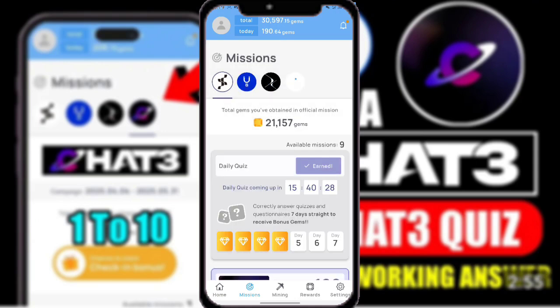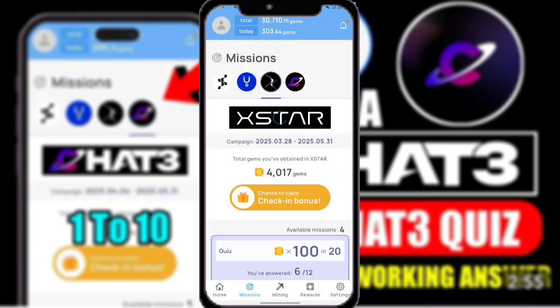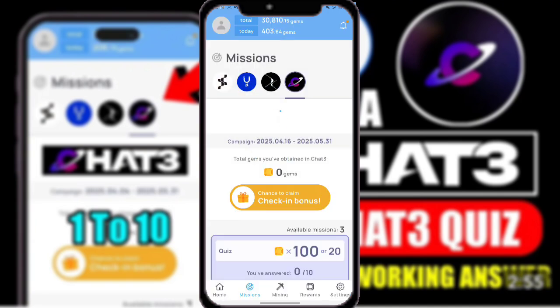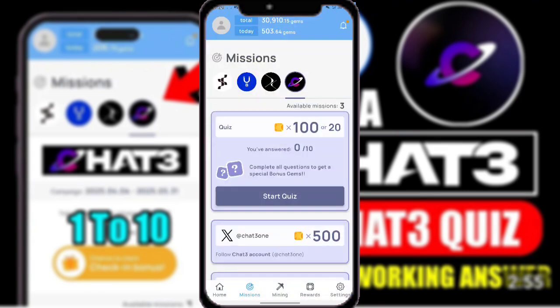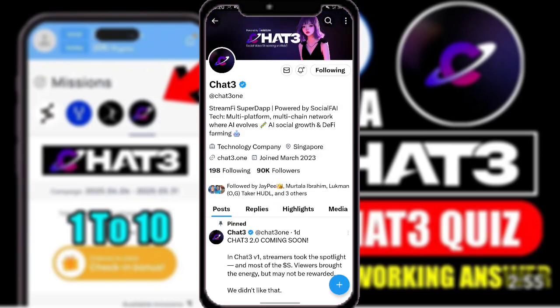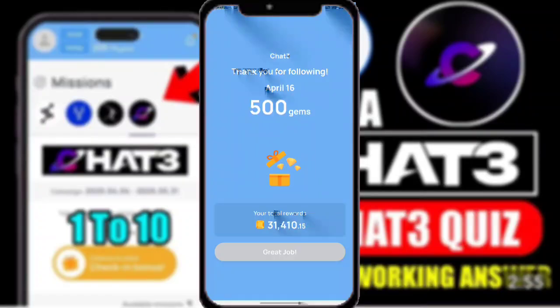So we have an increment of another mission, which is Chart 3, so we'll answer it together. So let's go for a user form daily check-in. So congratulations, I've been getting the 111, so we have extra. So congratulations. So let's come for a Chart 3. So let's claim our daily check-in first. So congratulations. So without making the video to be long, I'll just go direct and answer it one by one. So I don't want the video to be long.